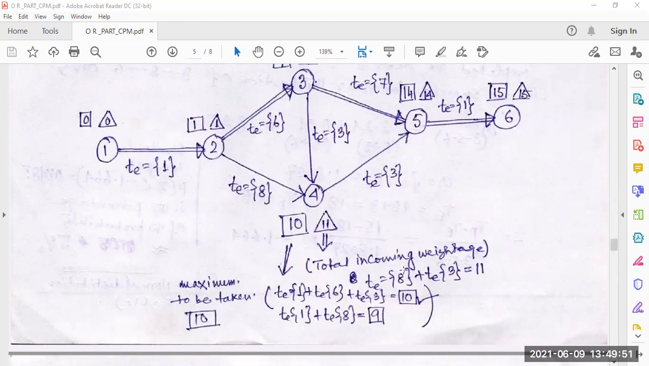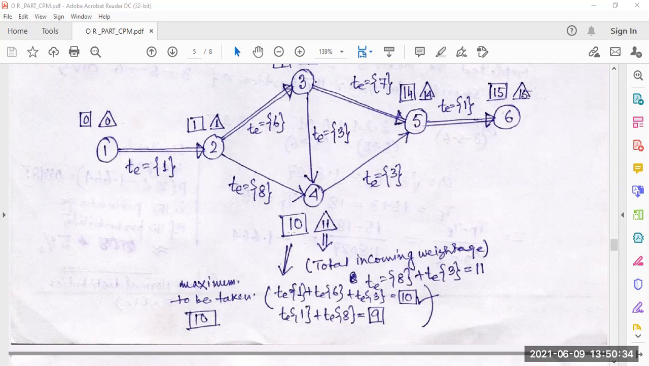11 means total incoming weightage, right? Total incoming weightage here. How many incoming here? Here it is 8, here it is 3. 8 plus 3 is 11. And 10: this 10 means T1 plus T3 plus T6, that is the longest path. That is 1 plus 6 plus 3, that is 10. Is it clear? Total incoming weightage with the longest path 1 to 2, 2 to 3, 3 to 4. Here it is 1 plus 6, 7, plus 3, 10.